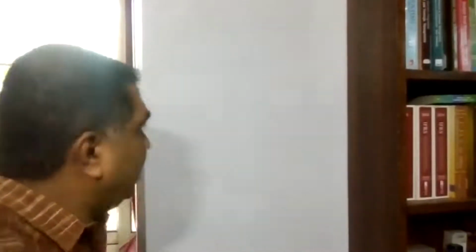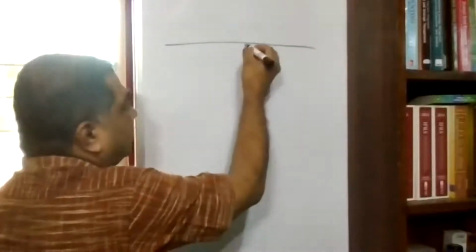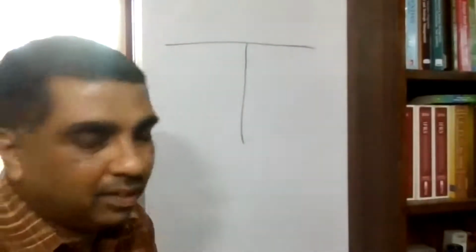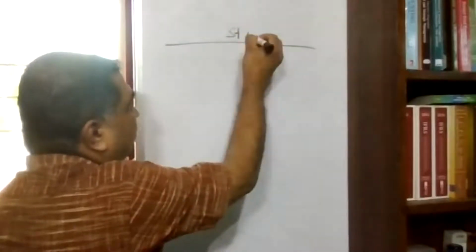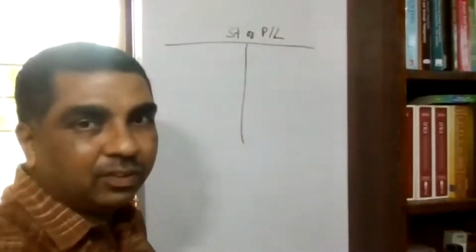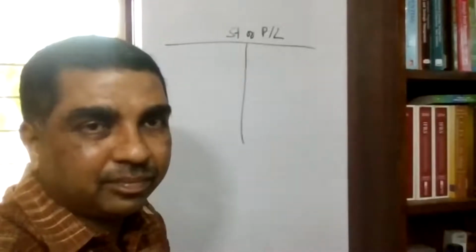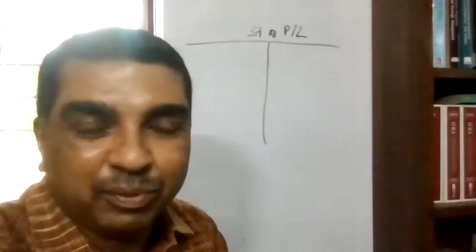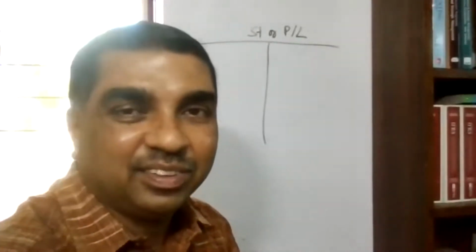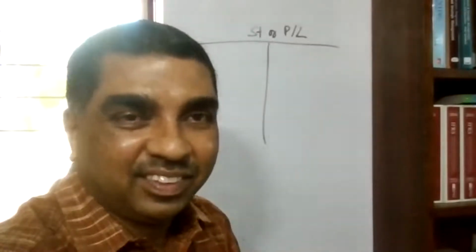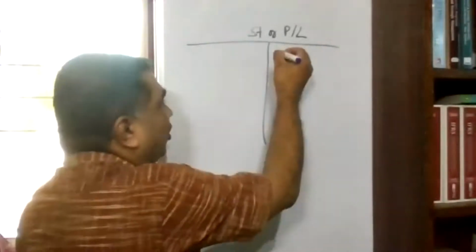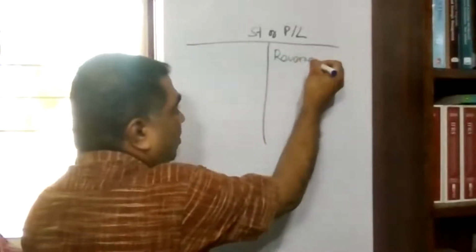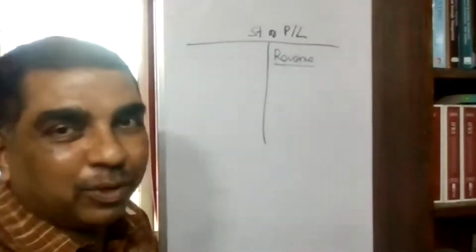If you look at the statement of profit and loss account of a business, let me put it in horizontal form. Purposefully, I'm putting it this way. Let us say this is my statement of profit and loss account. Do you know what the top line is? Can you tell me the meaning of top line? Sales or revenues? Yes, it's revenue. Revenue is equal to top line, the total gross income of the business.